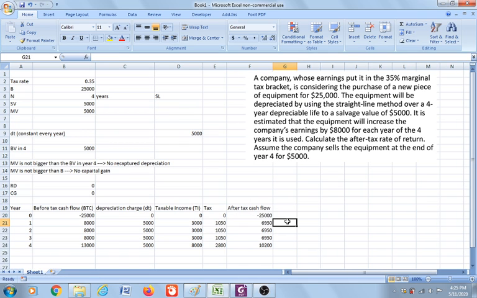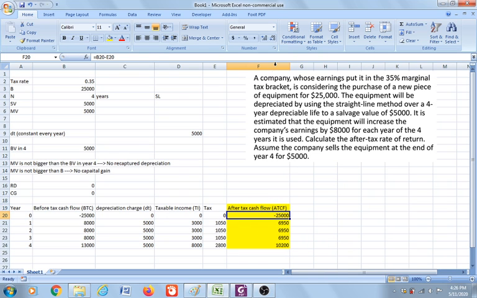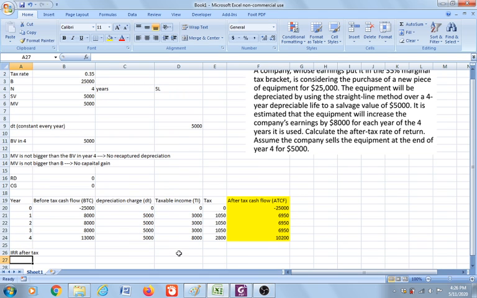Now the next thing that we need to calculate is based on the after-tax cash flow. We're going to call that the ATCF, the after-tax cash flow. Based on the after-tax cash flow, we're going to calculate the IRR after tax. How are we going to do that?